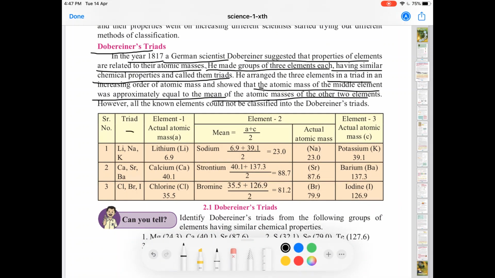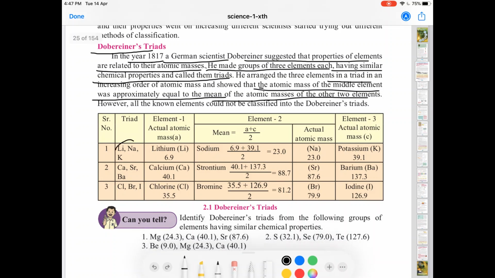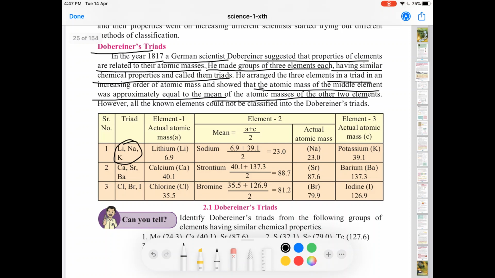You have 3 elements here: lithium, sodium and potassium. The atomic mass of lithium is 6.9. The atomic mass of sodium is 23, and the atomic mass of potassium is 39.1. Now if you take the mean, that is the average of the atomic mass of lithium and the atomic mass of potassium, so what is the average?